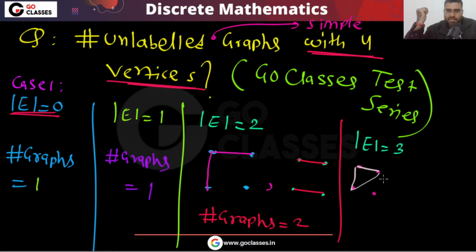If you have a cycle, this graph you will get. Either you can have a cycle, or if you don't have a cycle, then you can get this type of graph, where you have a degree 3 vertex. So in this you have a degree 3 vertex. In this there is no degree 3 vertex, there is a cycle.